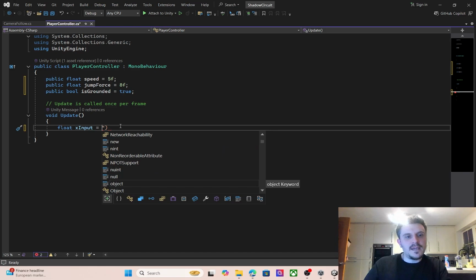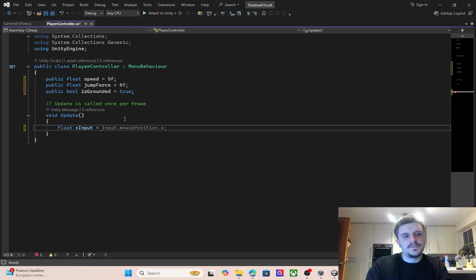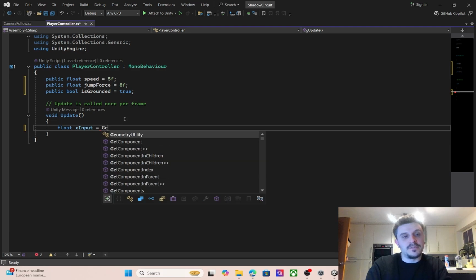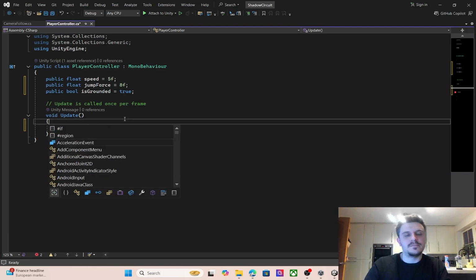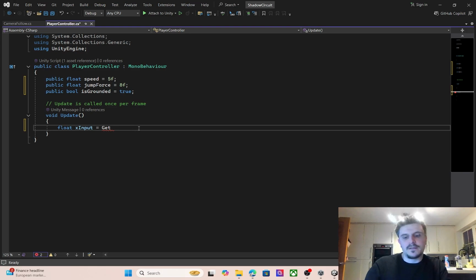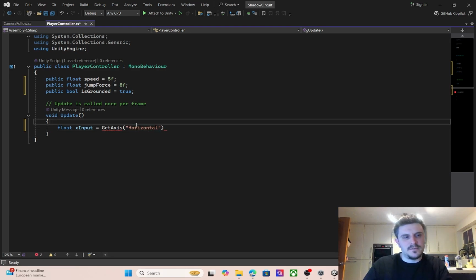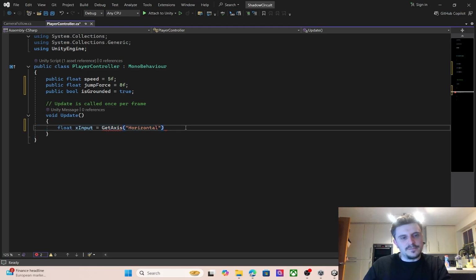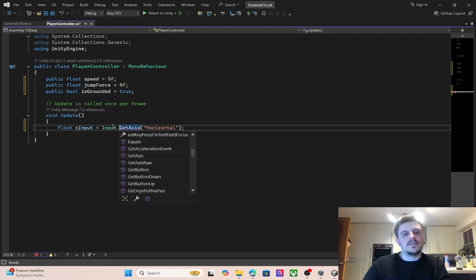I totally forgot what I was typing. GetAxis. Keyboard is really annoying. Let's look at the keys. See, look at it move. Why does it do that? My brain has just gone blank. It's fine. We'll do that for now. GetAxis of Horizontal. Oh, it's got rid of the input, hasn't it? There we go.